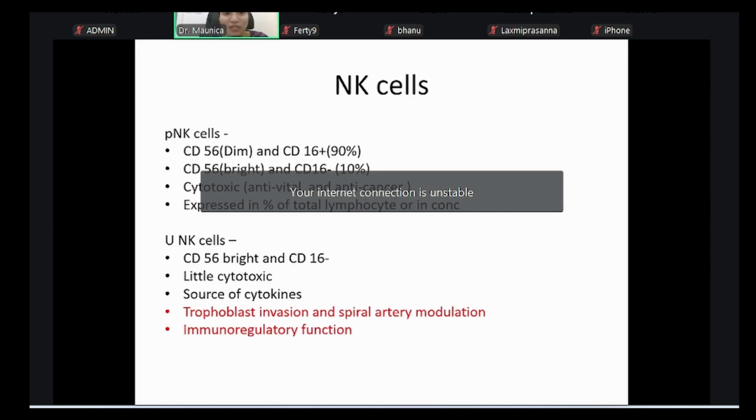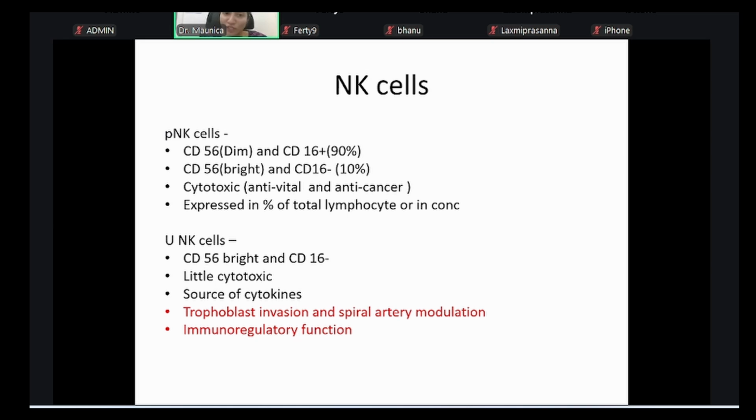First, natural killer cells. We have two. One is uterine natural killer cells. The other one is peripheral natural killer cells. So we need a balance amidst this. Only then will we have a good implantation. It is the uterine natural killer cells which are CD56 bright and CD16 minus. They are a little cytotoxic. They are a source of cytokines. They help in trophoblast invasion, spiral artery modulation and immunoregulatory function.